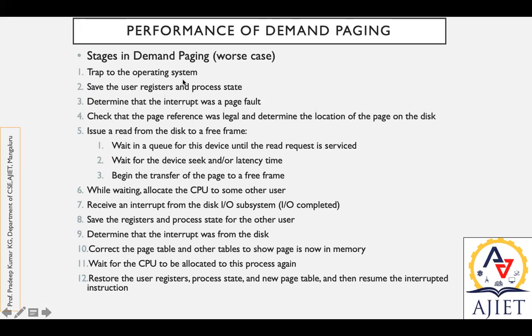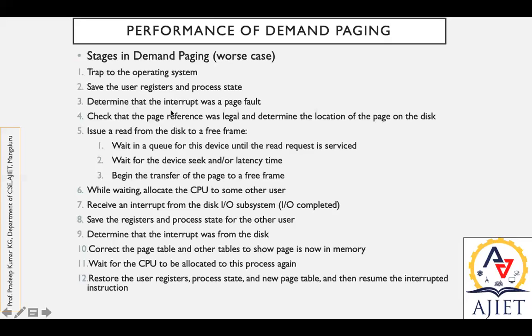Consider a situation where you are watching a movie on TV. During that period, your mom or friend may call you to have a coffee or food. So what do you do if the movie is very interesting? We give a pause to the movie. The same thing should happen over here also. The entire thing should be paused in between. That's why we save the user registers and process state.